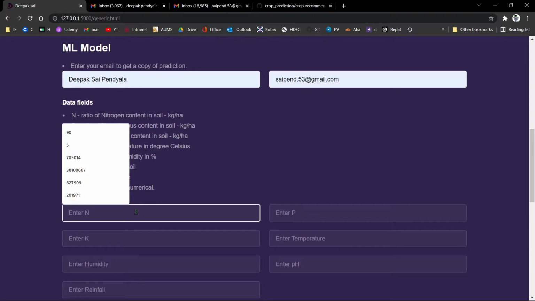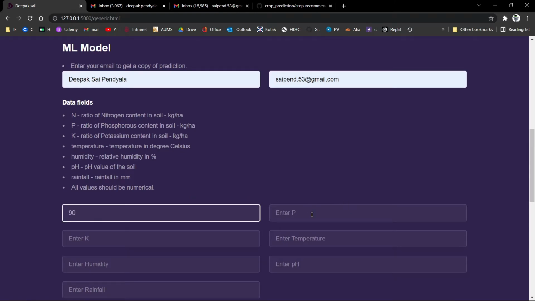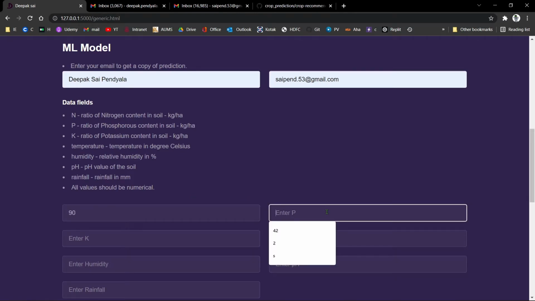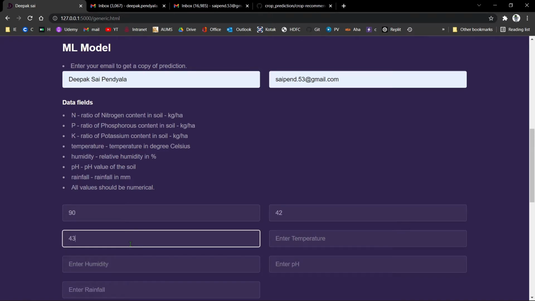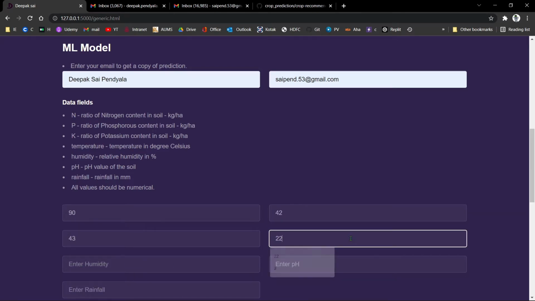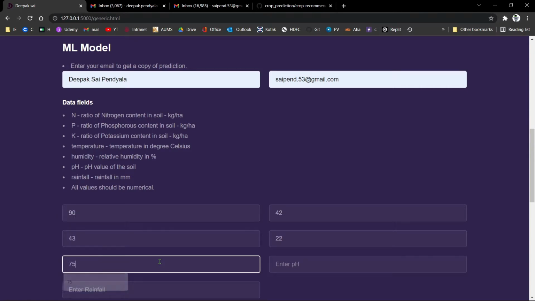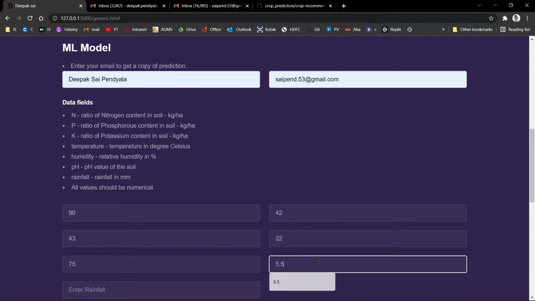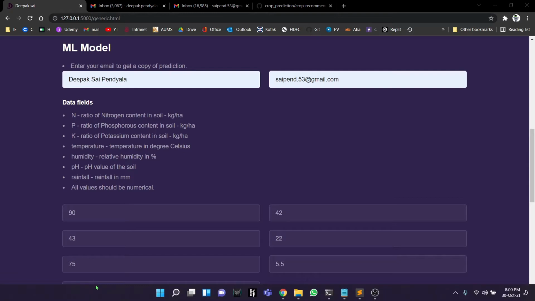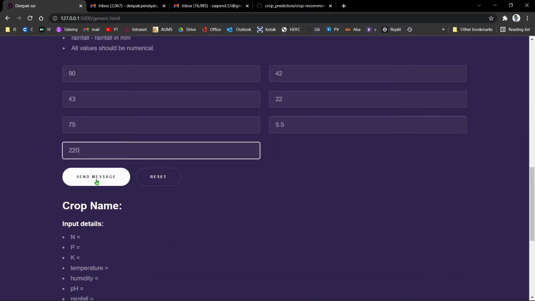I'm going to enter the ratio of nitrogen content in soil as 90, phosphorus as 42, and potassium as 43, temperature as 22, humidity as 75, pH value as 5.5, and rainfall as 220 mm. So I'm going to click send message.